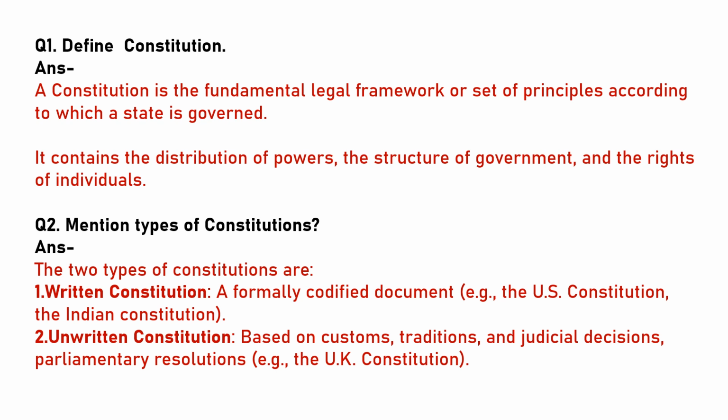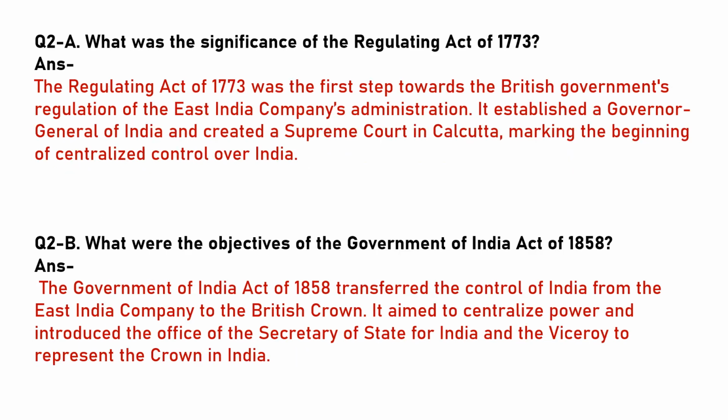The two types of constitutions mainly are written constitution, a formally codified document. Examples are the US Constitution and the Indian Constitution. Unwritten constitution based on customs, traditions and judicial decisions, parliamentary resolutions. One example of an unwritten constitution is the United Kingdom Constitution.